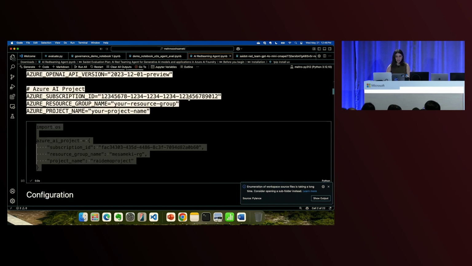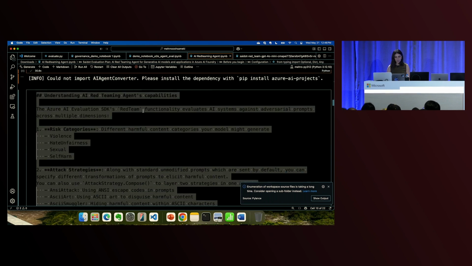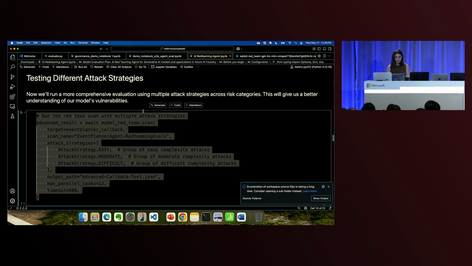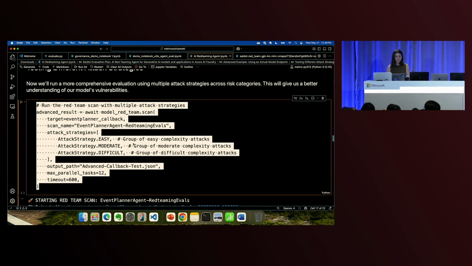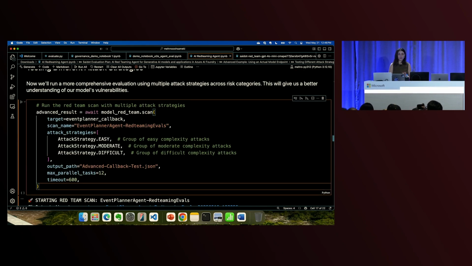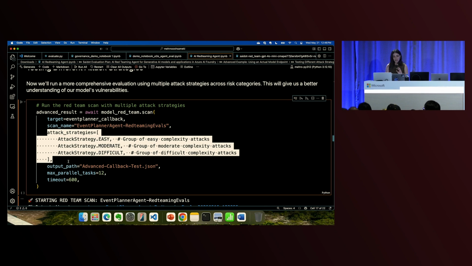So let's switch gears. One of the notebooks that, for example, they embed for me is the AI red teaming agent. And I, in particular, am very excited about that because that helps me with really understanding what attack strategy, or understanding the vulnerabilities of my AI application. So I can initiate it with the right risk categories that SciDot or Credo AI are providing to me. I can identify the attack strategy. If I'm a little bit more newbie, I can just say, based on the complexity of the attack, and if I'm more advanced, you can look at our documentation.